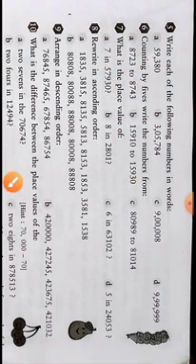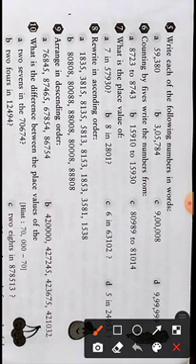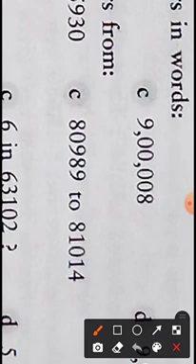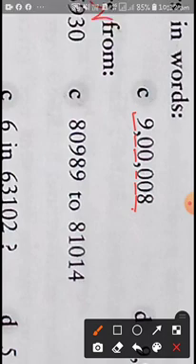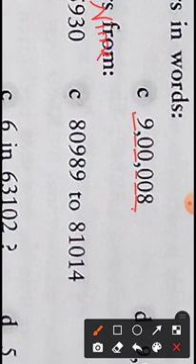Let's take another example. Question number C. If you remember our place value chart, you can count from the back. This is ones, tens, 100, 1,000, 10,000 and lakh. So that means 9's place value is lakh. So we'll say 9 lakh.